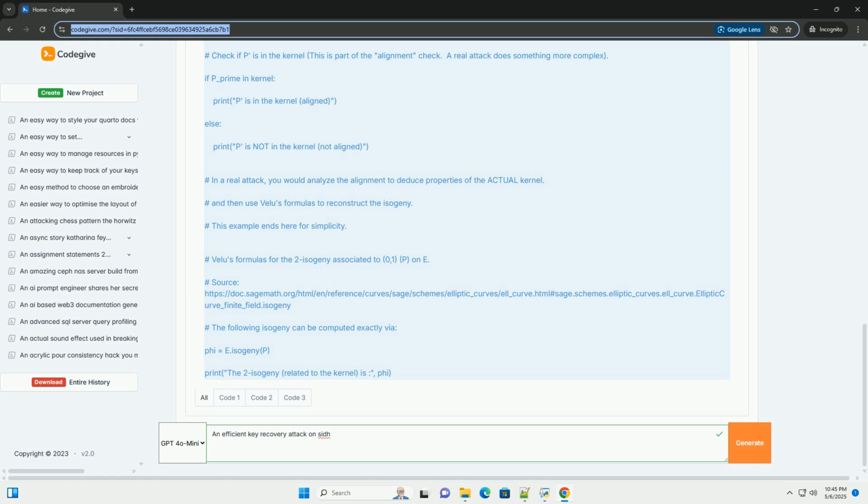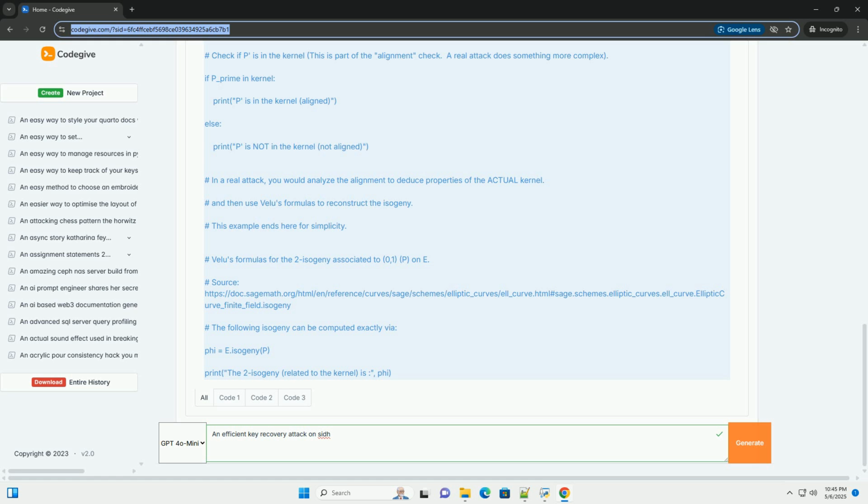3. Mathematical foundations. Before diving into the attack, we need to understand these key concepts. Torsion points: Let E be an elliptic curve and N a positive integer. A point P on E is called an N-torsion point if NP = O, where O is the identity element, the point at infinity, on the elliptic curve. The set of all N-torsion points on E forms a group denoted by E[N]. In SIDH, E[2^a] and E[3^b], for appropriate a and b, play a crucial role.